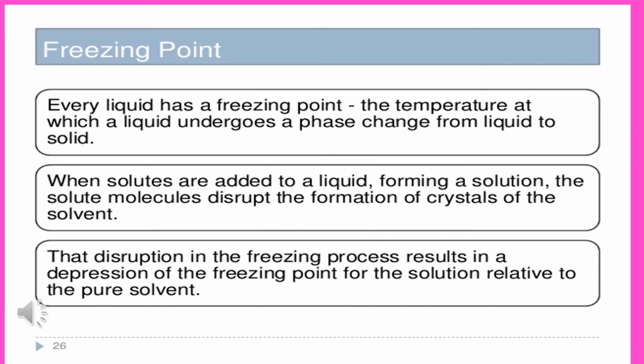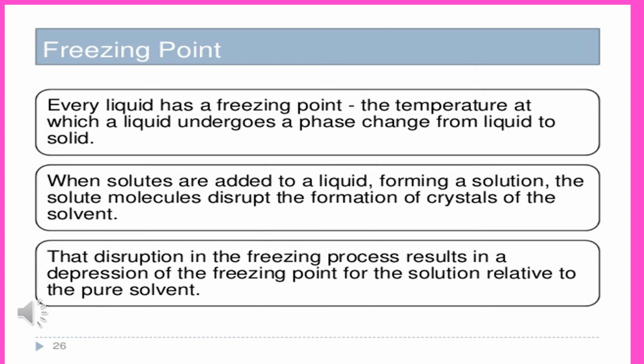Let us recall once. Every liquid has a freezing point. It is the temperature at which a liquid undergoes a phase change from liquid to solid. When solute particles are added to the liquid forming a solution, the solute particles disrupt the formation of crystals of the solvent.